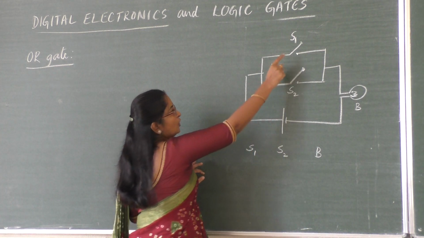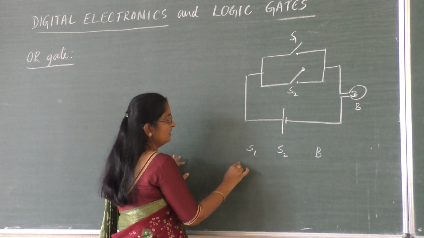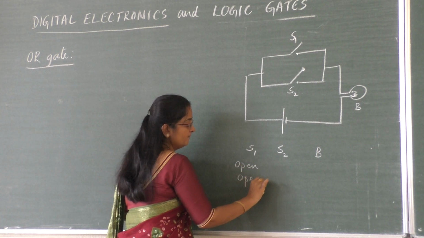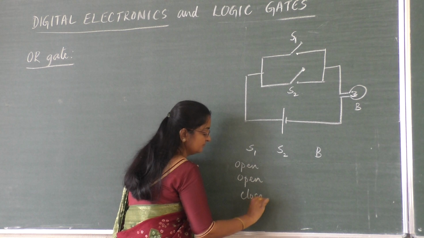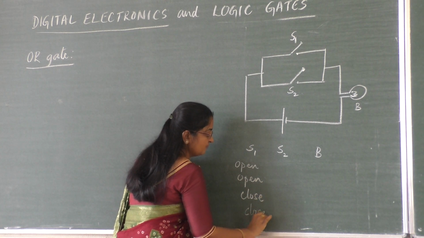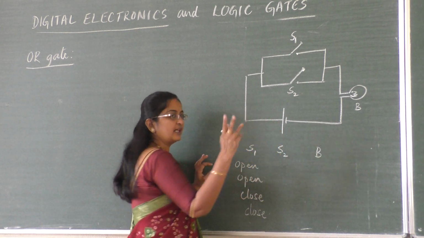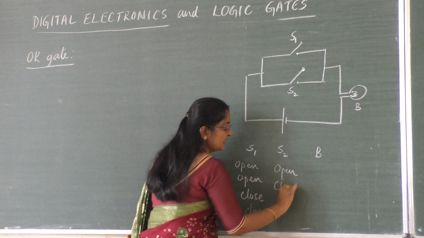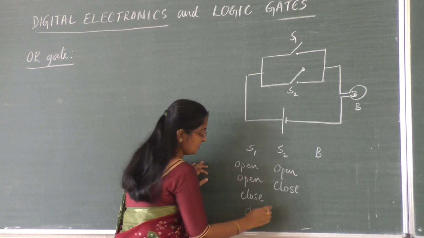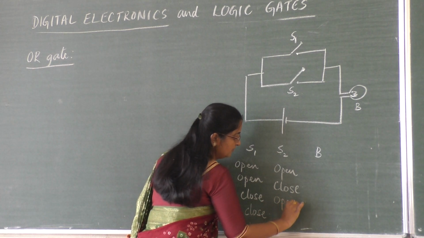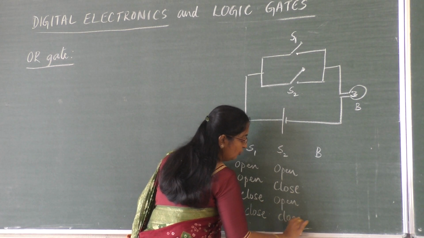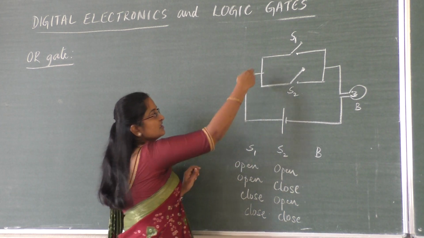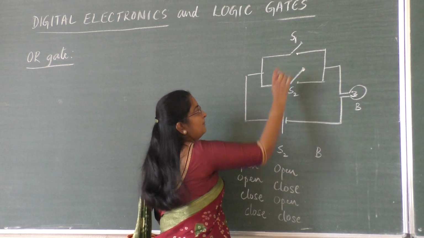Now what are the 4 options here for S1? Let it be first open, open, close, close. Like that only. For S2 also there are 2 options, open, close, open, close. These are the different open close combinations we can have. Open, close. Now here the switch is open. Now this is the open condition.